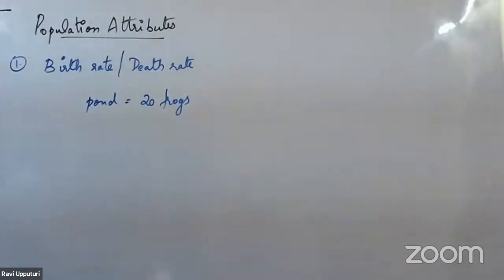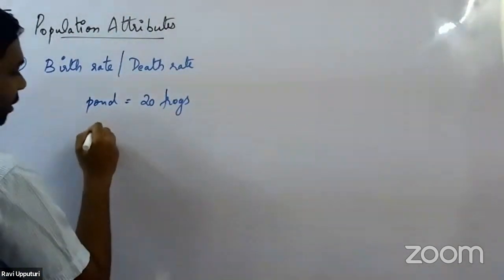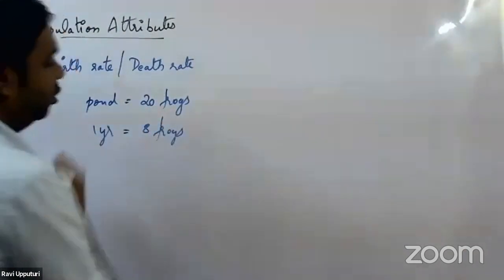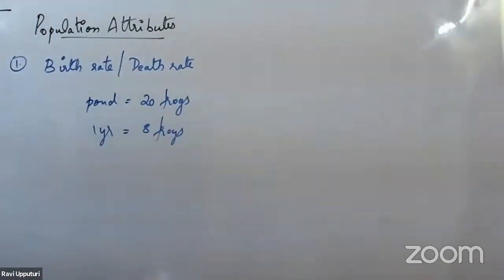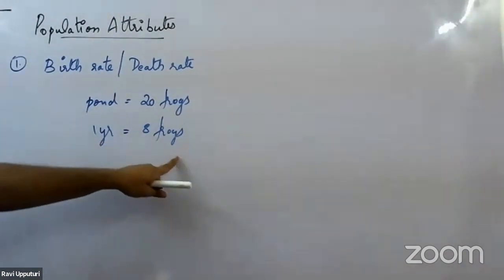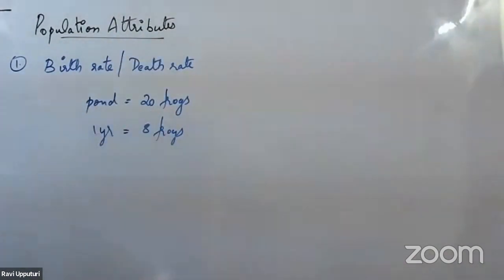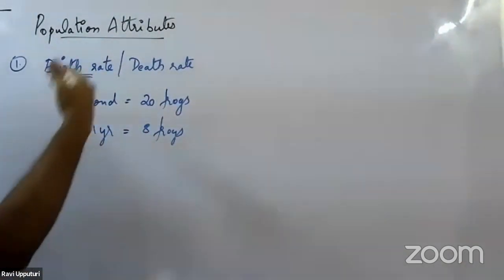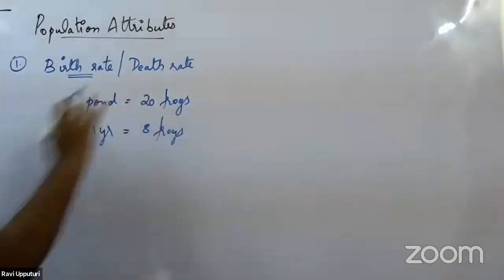After a period of 1 year, through the process of reproduction, 8 frogs have been added to the population. Now, how do we identify the birth rate of frogs in that particular pond?